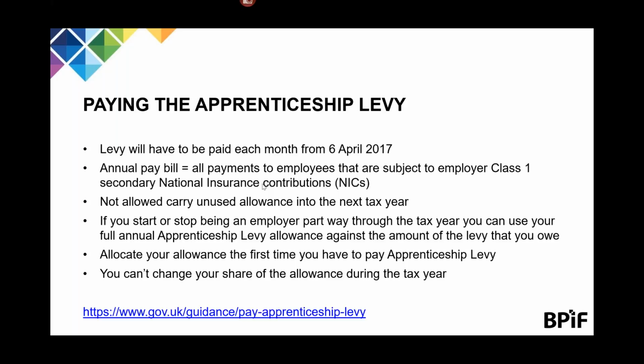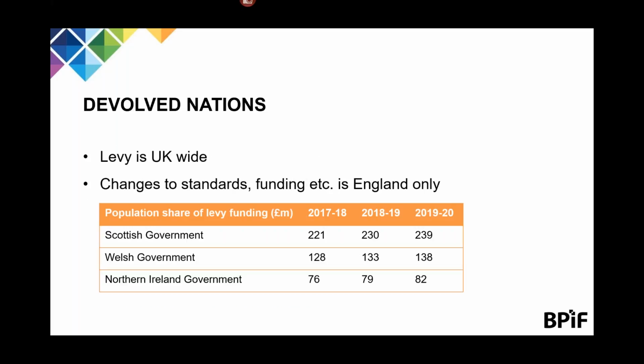You are not allowed to carry over any unused allowance into the following tax year. If you start or stop being an employer partway through the year, you can use your full levy allowance against the amount of levy that you owe. And you will need to report how you have allocated your allowance the first time that you pay the levy.